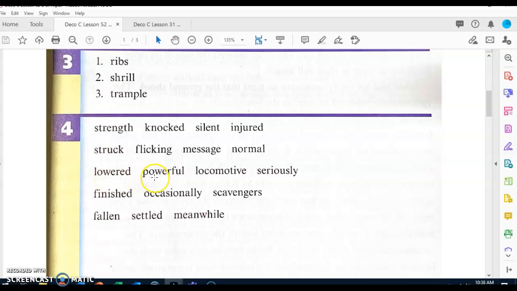Next word. What word? Powerful. Next word. What word? Locomotive. Next word. What word? Seriously. Next word. What word? Finished. Next word. What word? Occasionally. Next word. What word? Scavengers. Next word. What word? Fallen. Next word. What word? Settled. Next word. What word? Meanwhile.